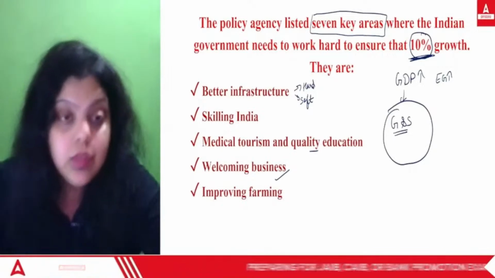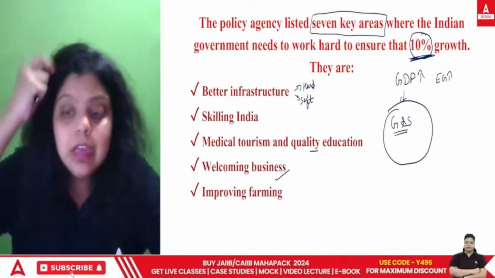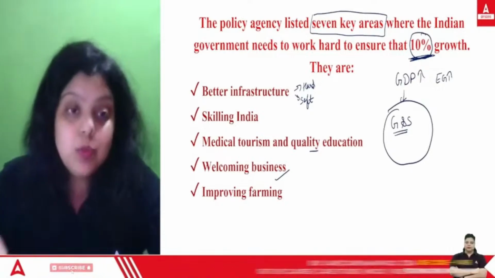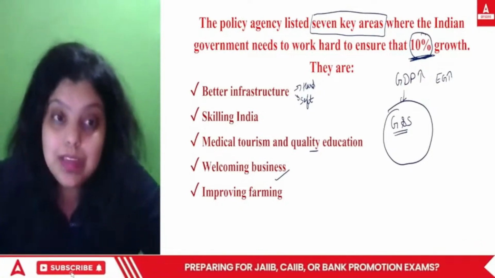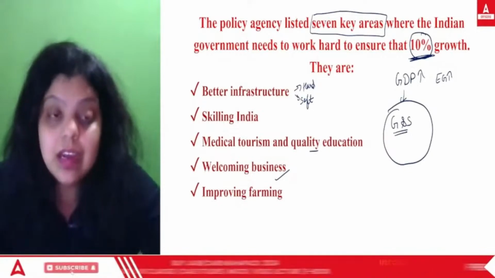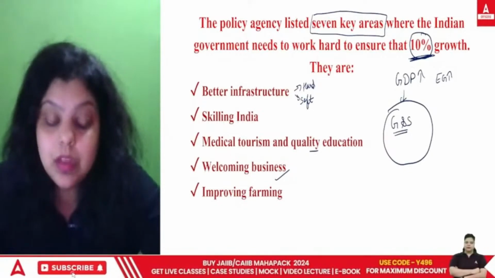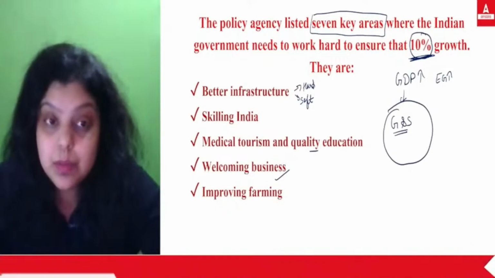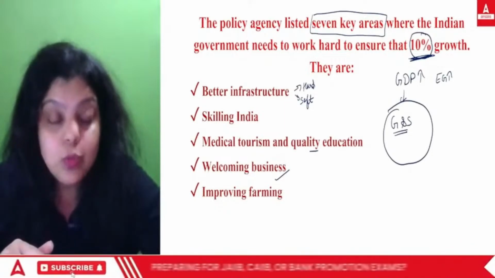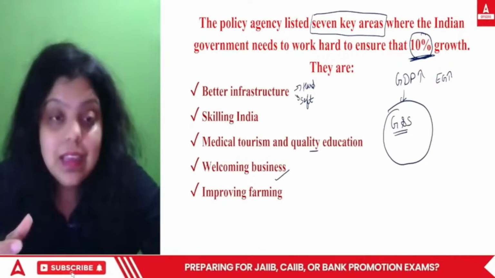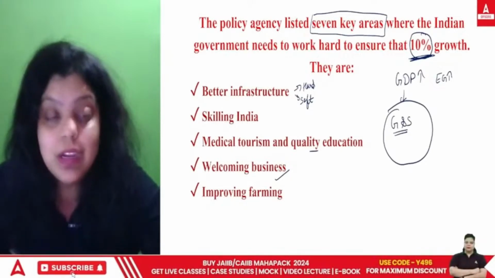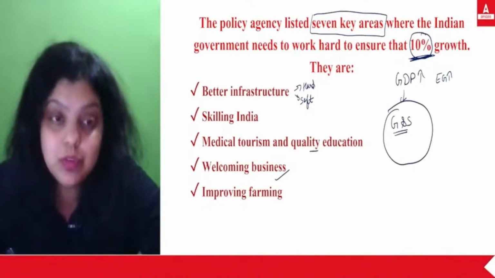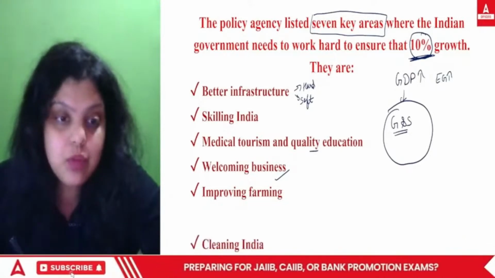Then we have improving farming. You have to improve the farming, because if I talk about 2023, agriculture is still the one sector which is providing us around 49% of employment. So 48.9% of employment comes from the agriculture sector. So it's very important you make agriculture very strong in your country, because if agriculture is strong, it will provide more opportunities to the people. So we have to improve the farming.